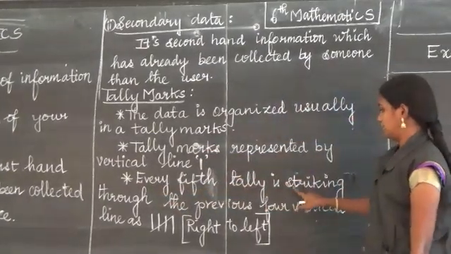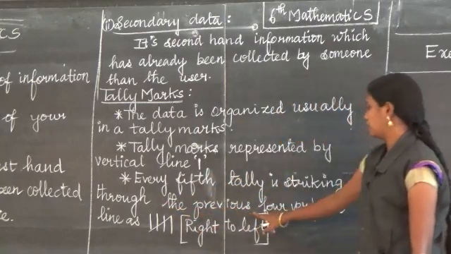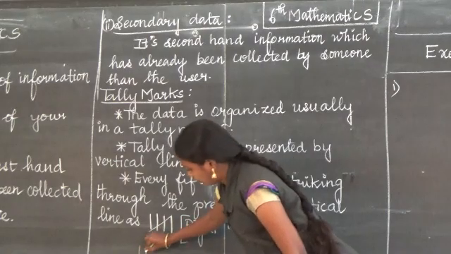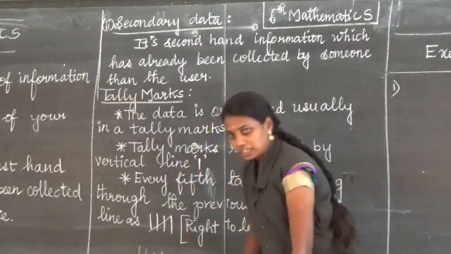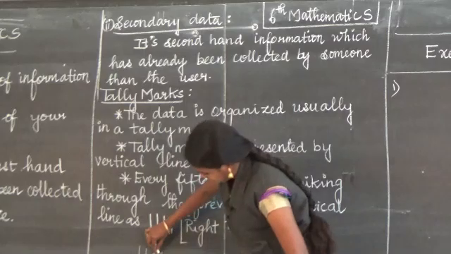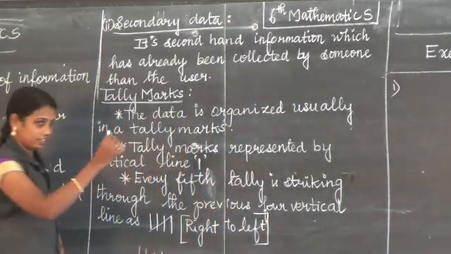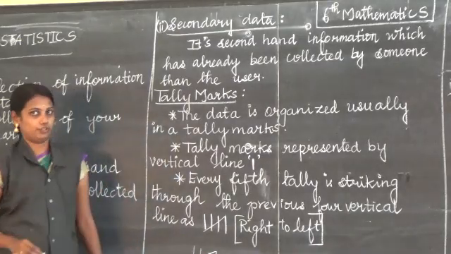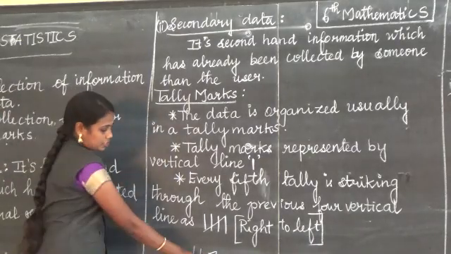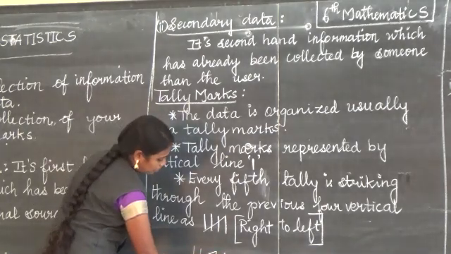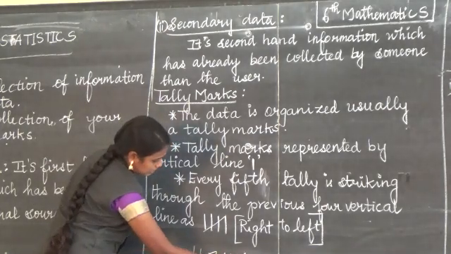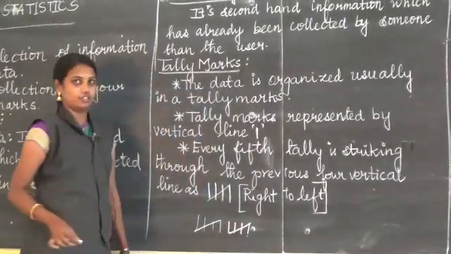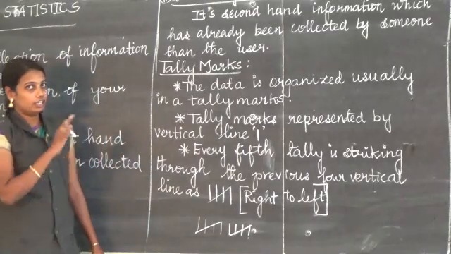Every fifth tally is struck through the previous 4 vertical lines: 1, 2, 3, 4. The fifth one, on your right side, you have to strike out from right to left, up to down. Every fifth tally. For example, this is the fifth one. Next, for 10, I am going to do 6, 7, 8, 9, 10th one, up to down. Right side to left side, don't forget this.